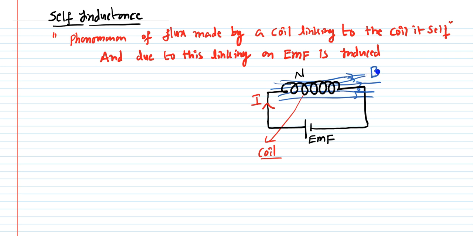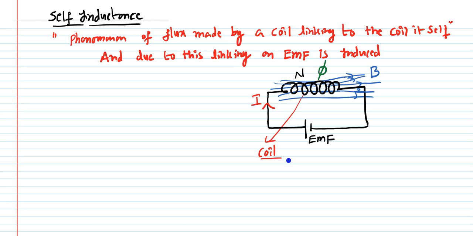This magnetic field is linking with the coil, therefore it is going to produce the flux phi. That is the second step here. So current flows through this coil, the coil produces the magnetic field, and as this magnetic field links with the coil, it produces the flux phi.